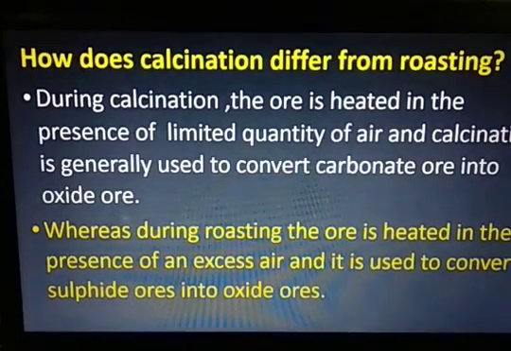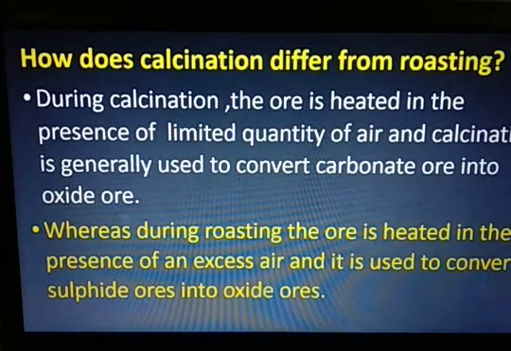Then how does calcination differ from roasting? The first difference is during calcination, ore is heated in the presence of limited quantity of air, whereas during roasting, ore is heated in the presence of excess amount of air. The second difference is the use of the process. Calcination is used to convert carbonate ores into oxide ores, whereas roasting is used to convert sulfide ores into oxide ores.